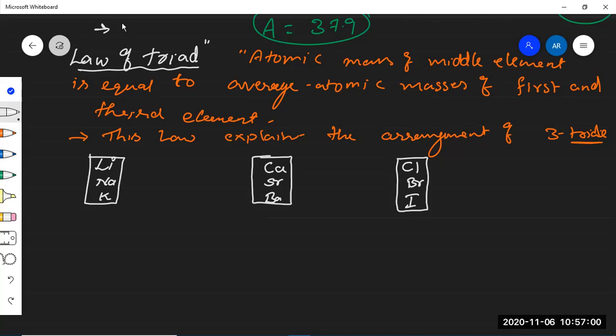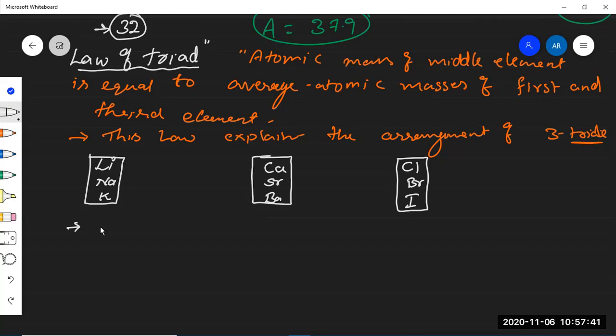But during his time, there were totally 32 elements. Out of 32, his law explained only 9 elements, and it failed to explain the remaining elements. He could not find the arrangement of triads for all the elements of his time. He could identify the arrangement for only 9 elements in 3 triads. That is the limitation. So he could not arrange 32 elements.